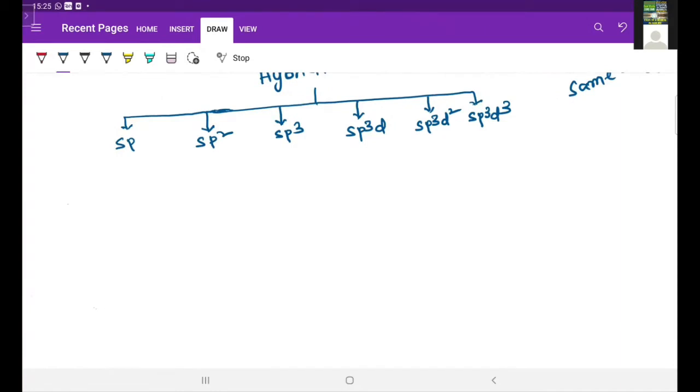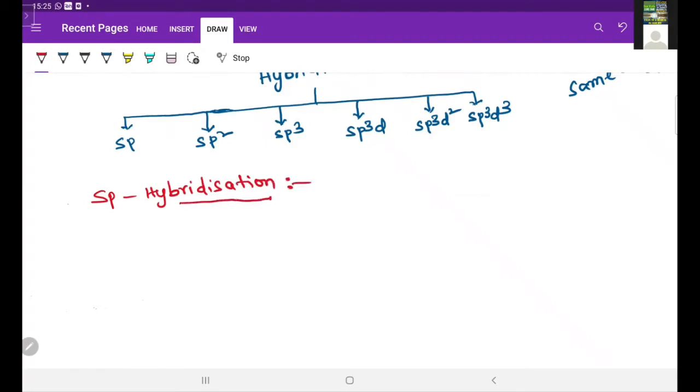The first one is sp hybridization. So what does sp hybridization mean here? How can we define sp hybridization?